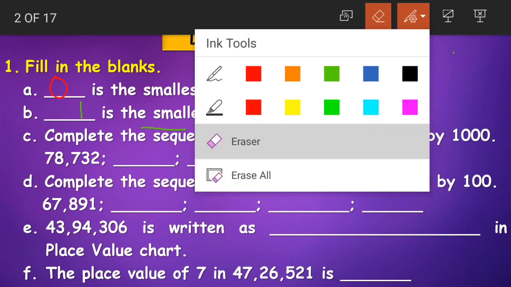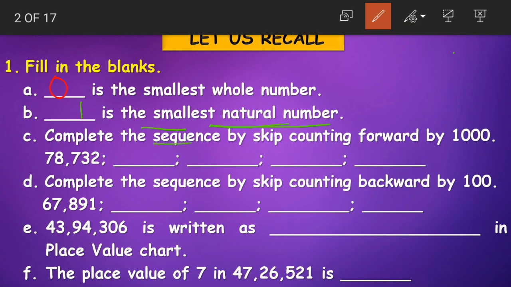Next question is, complete the sequence by skip counting forward by 1000. First number here is 78,732. Now if you read the question, he has asked us to count forward. Forward means to the next one. Like if I have 2, when I move forward, I'll get 3. 3 comes after 2, right? So after 2 we have 3. This is called counting forward.